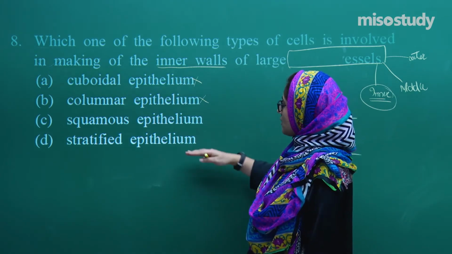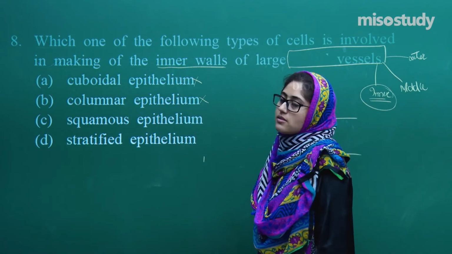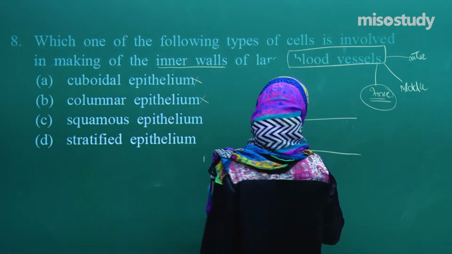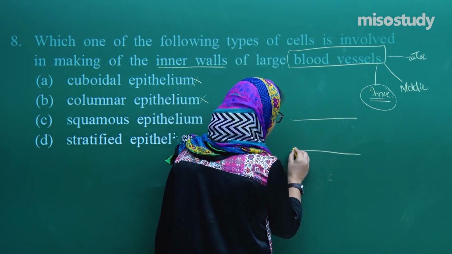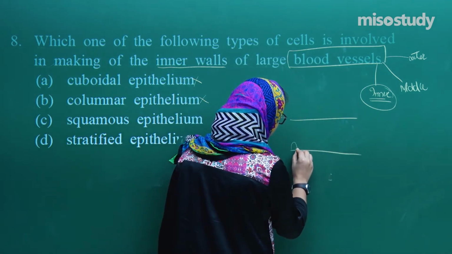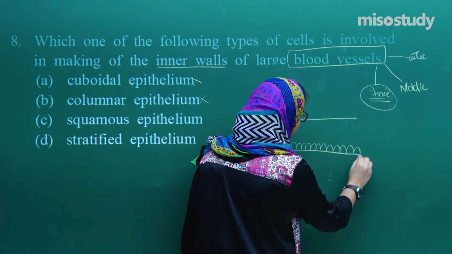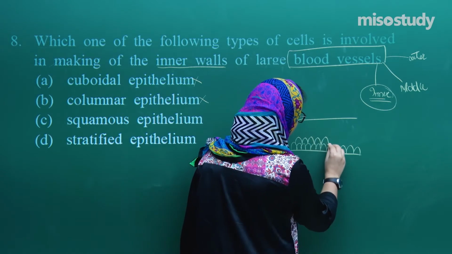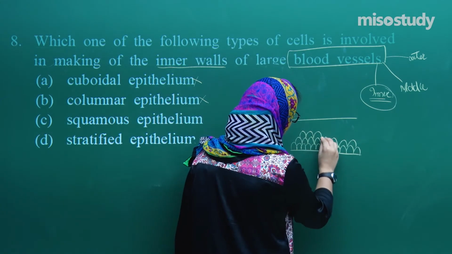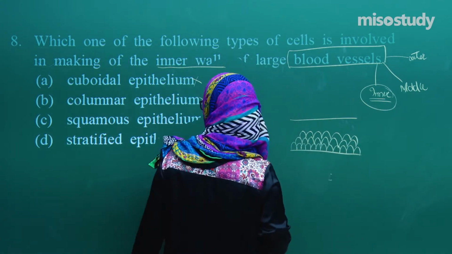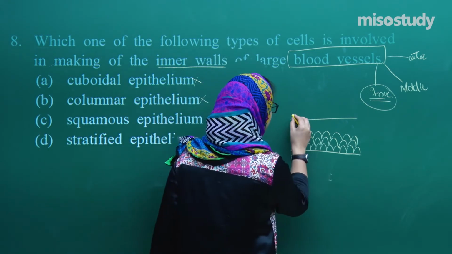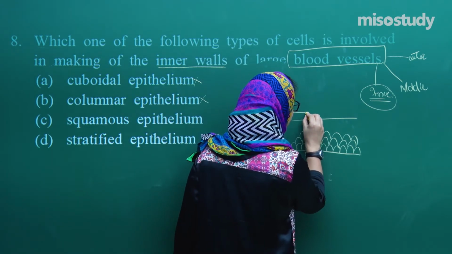Now the thing is stratified and squamous. Stratified epithelium is multilayered epithelium. Squamous epithelium is a single layer of epithelium.